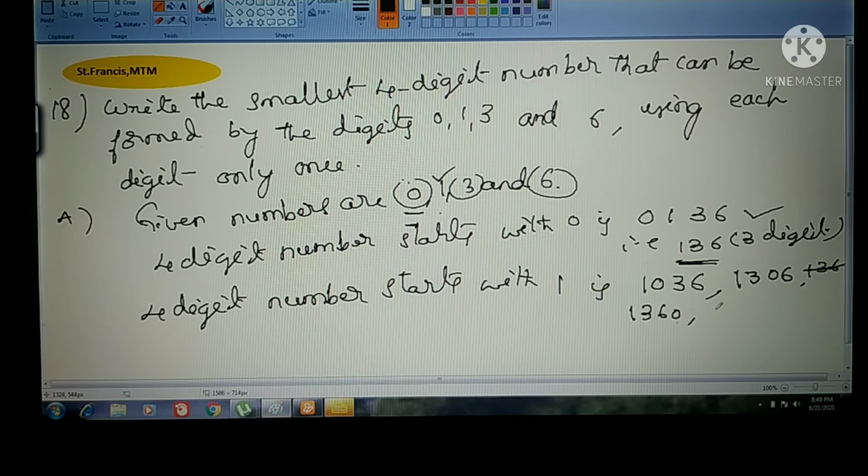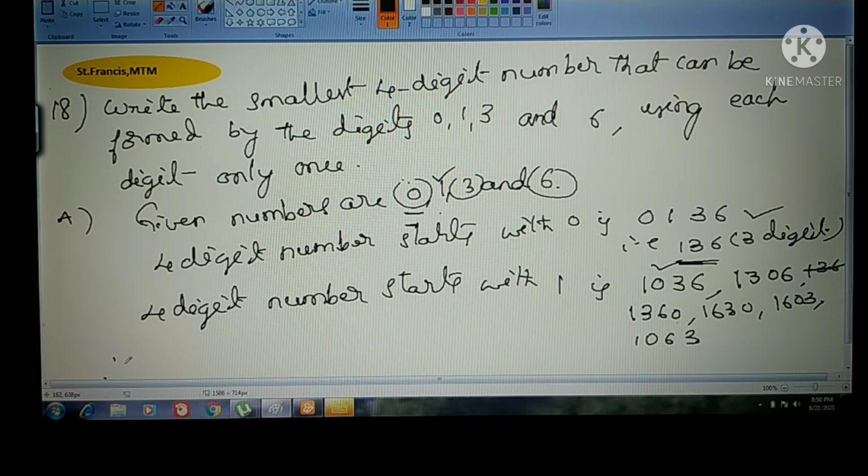And after this, I want to bring this 6 to the next position. 1, 6, 3, 0, 1, 6, 0, 3. And after this 1, 0, 6, 3. Among these numbers, if you observe here, this is the smallest one only, see? Yes? So this is the smallest one.